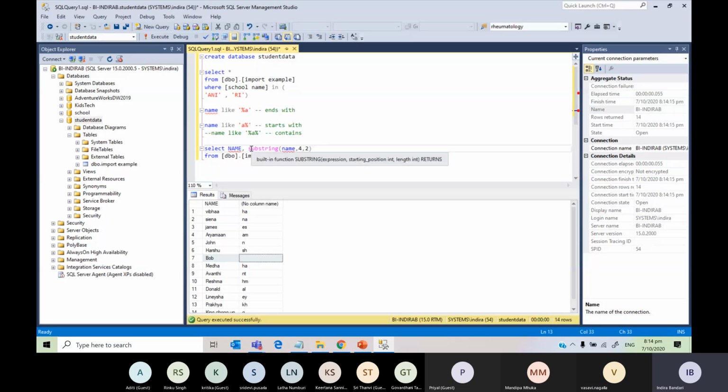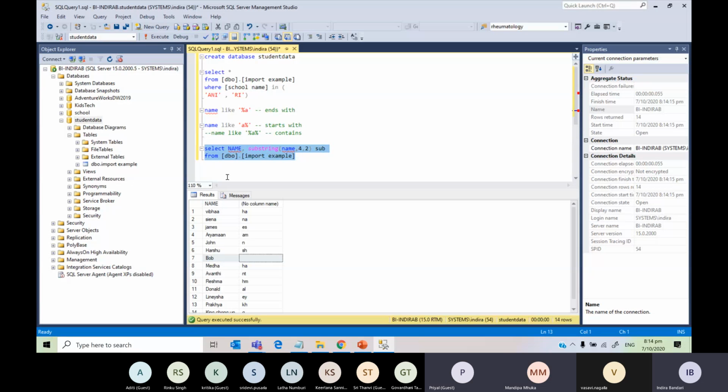Now here, when I use the function, there is no column name. How do I give a column name? I just give a space after the function is finished, and then I write the name, say sub.